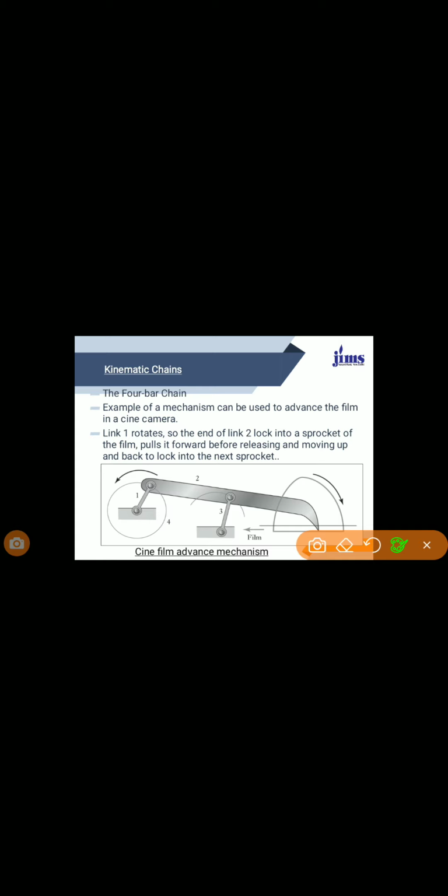So the end of link 2 locks into the sprockets. The film is pulled forward before releasing, and then moving up and back into the next sprocket. So this acts as a beam engine.